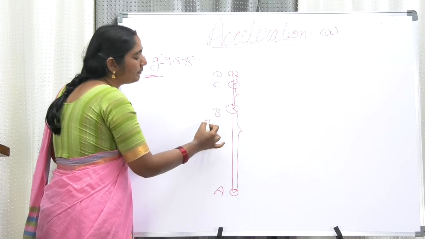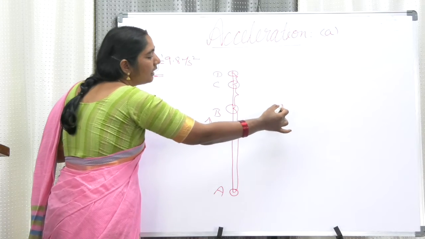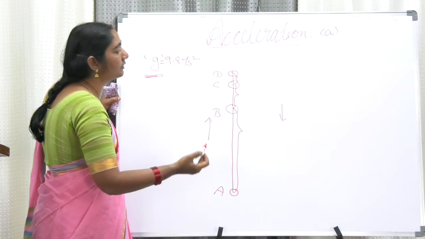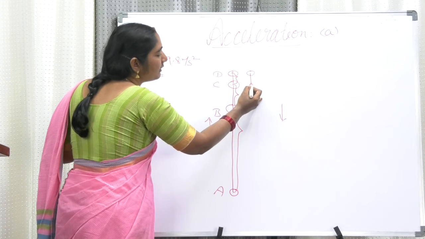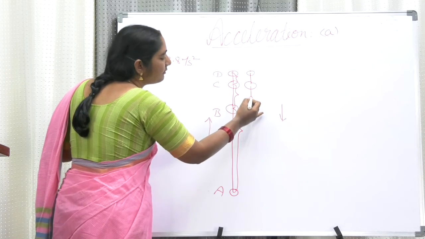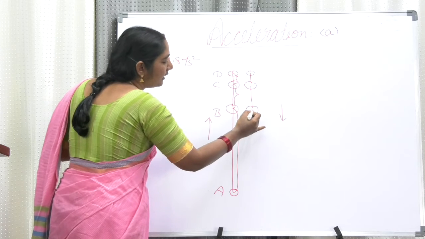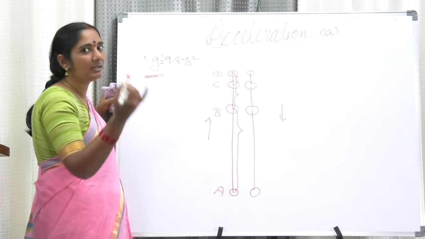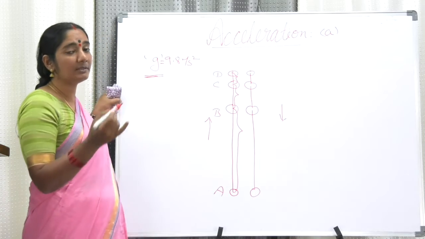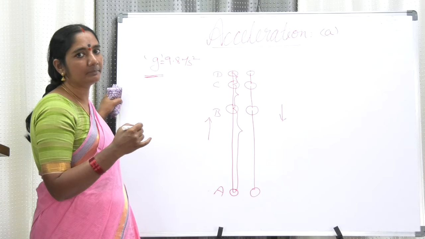Till now it went up. Now it is coming down in the downward direction. In the first second, it is here. After 1 second, again it is here. After the next second, again it is here. After the next second, again it is here. See, while coming down also, it maintains the same difference in velocity and the same distance, everything is maintained the same.